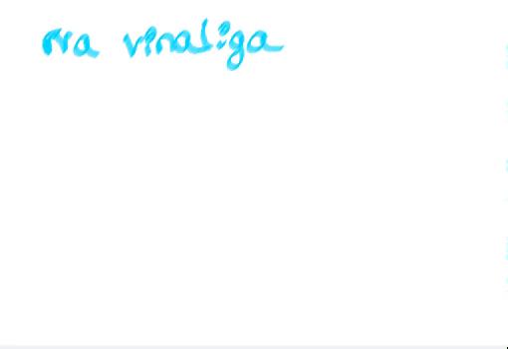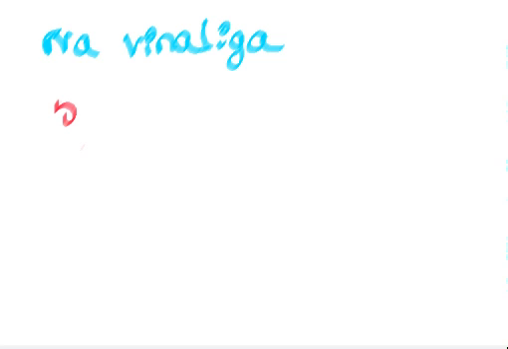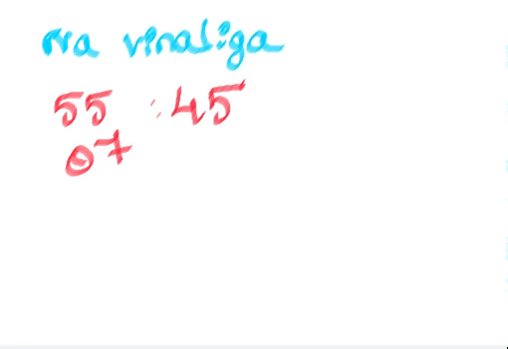For example, take Naliga, Vinaliga. I will tell you how to calculate a child's birth, but now I will give you a brief description of the calculation. If the birth time of the child is 55 Naliga and 45 Vinaliga, I will tell you how to add this. Now I will just explain the calculation only.